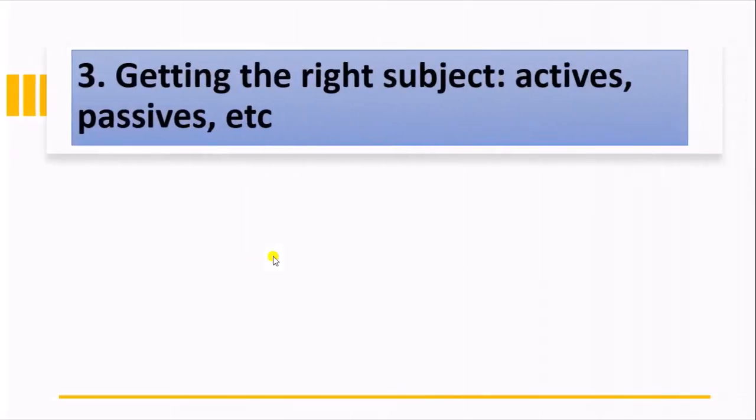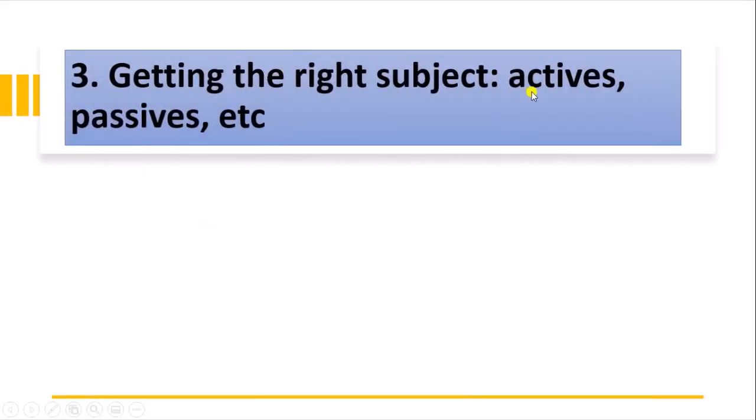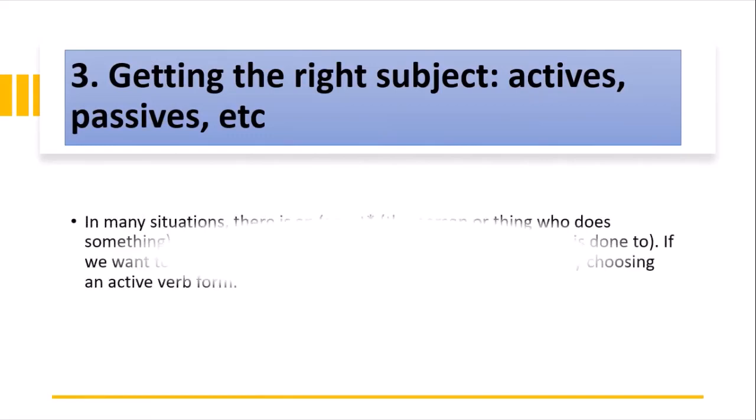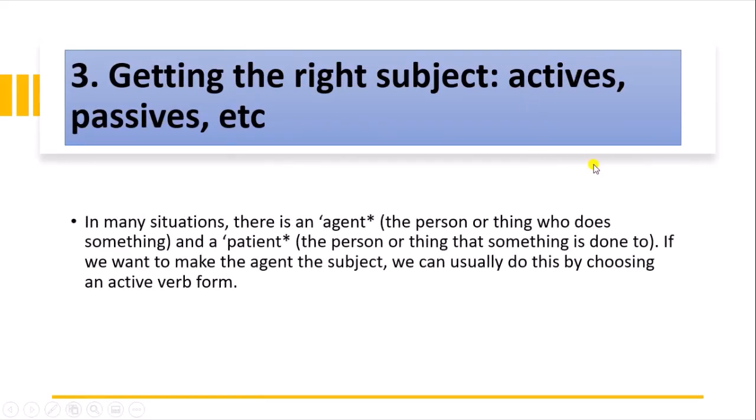Okay. So next, getting the right subject: active, passives, etc. In many situations, there is an agent, the person or thing who does something, and a patient, the person or thing that something is done to. If we want to make the agent the subject, we can usually do this by choosing an active verb form, like "the storm blew Margaret's roof off."